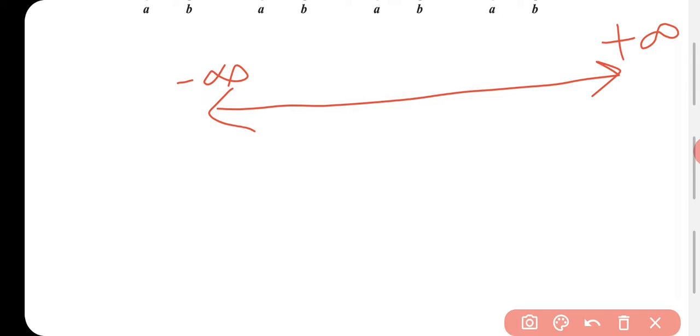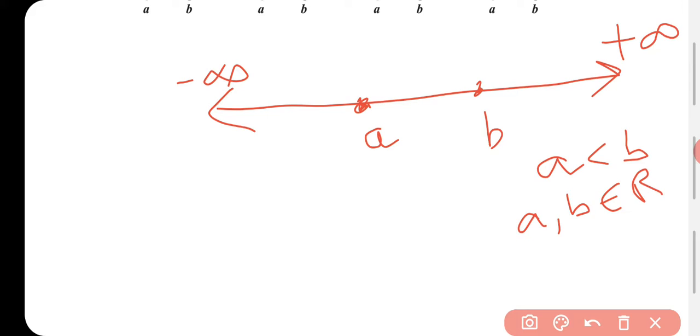On a number line, we take 2 points, point A and point B. These 2 points denote real numbers such that A is lesser than B, and A and B both are real numbers. Please learn this condition. There is a number line on which we take 2 points A and B, A is lesser than B and both these numbers belong to the real numbers.